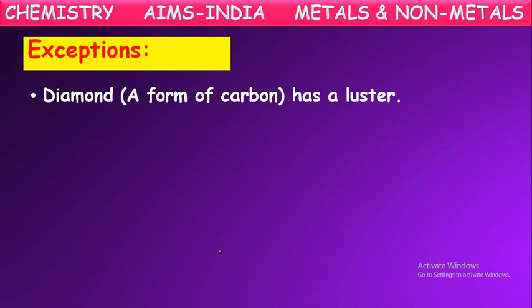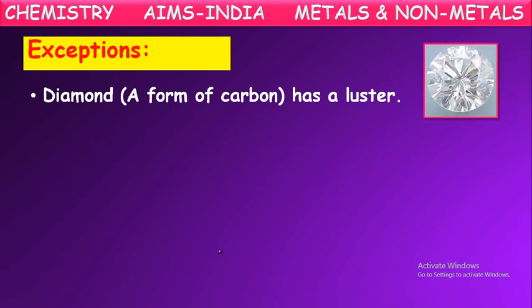Diamond. Actually, all the non-metals we said are non-lustrous. They do not have any shining property. This is a common property of non-metals. But there are certain non-metals like diamond, which is made up of carbon atoms. Carbon is a non-metal, we know. So diamond is made up of a non-metal only. Completely it is carbon. Even though it is a non-metal, it has luster or shining property. They glitter.